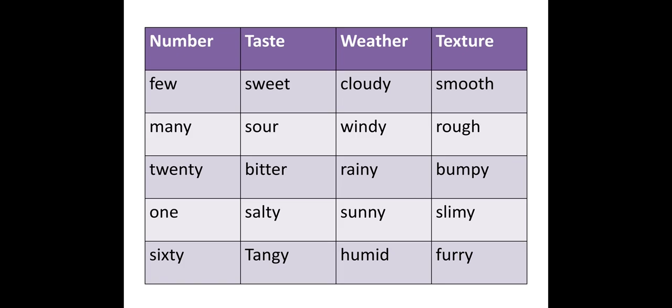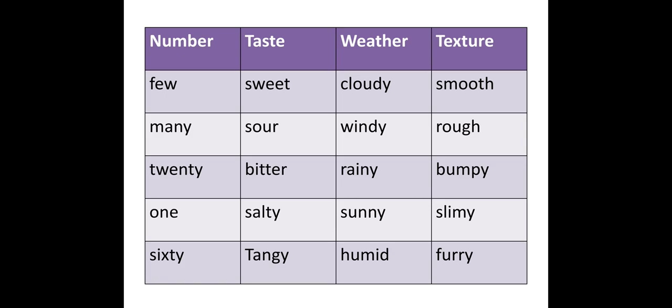In taste we have different kinds of taste: sweet, sour, bitter, salty, tangy, etc. Weather also we have: cloudy, windy, rainy, sunny, humid. Texture: smooth, rough, bumpy, slimy, furry.